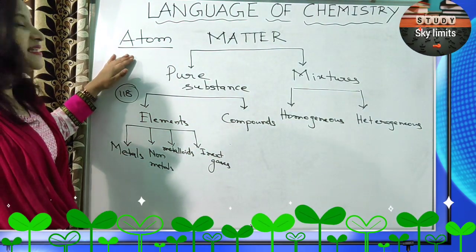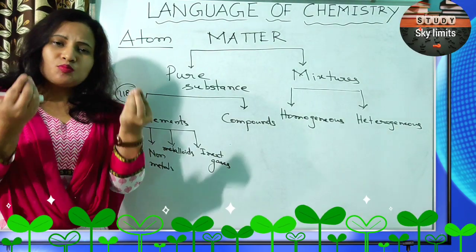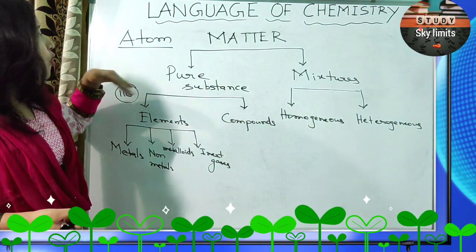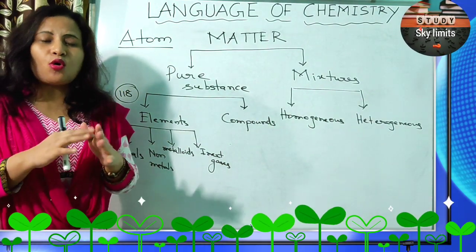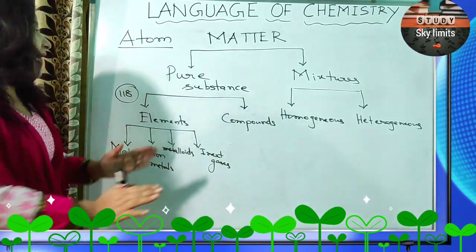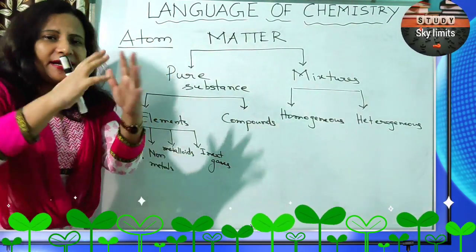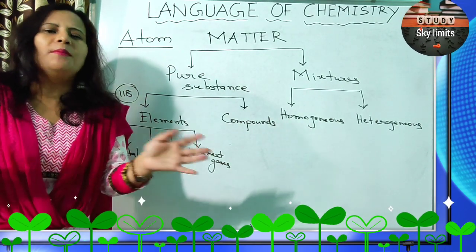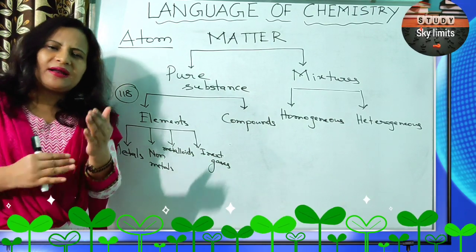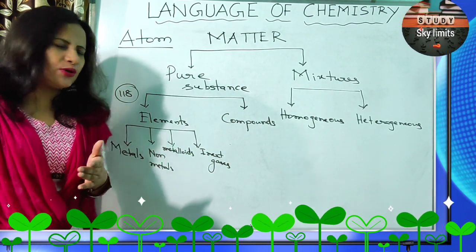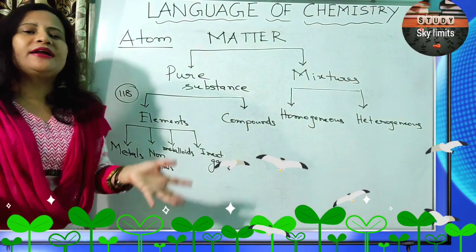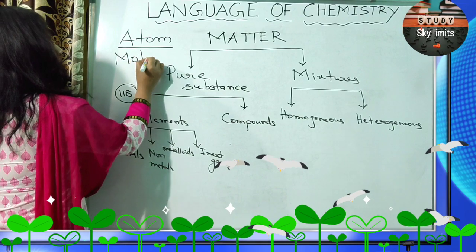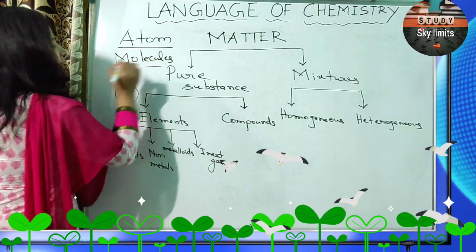So an atom is basically the smallest part of an element that has all the properties of the element. And it is these atoms that combine. There's a reason for combination; they don't simply combine like this. So why do they combine? You know it, but we'll be discussing it gradually, okay? So these atoms combine together and form molecules. Clear?